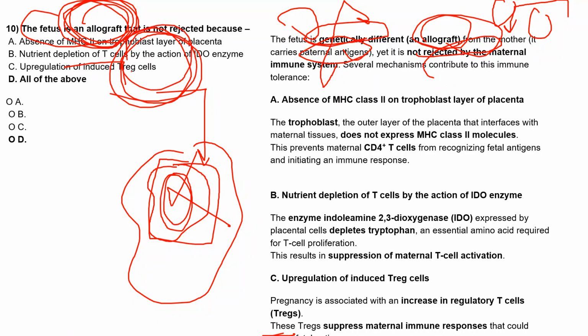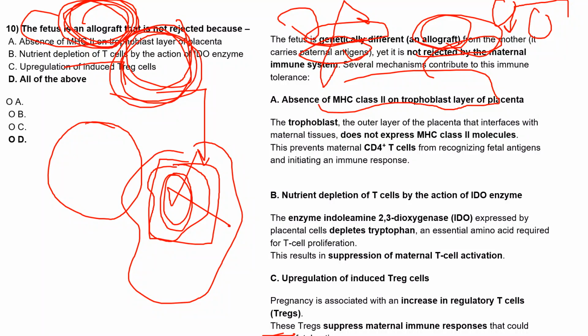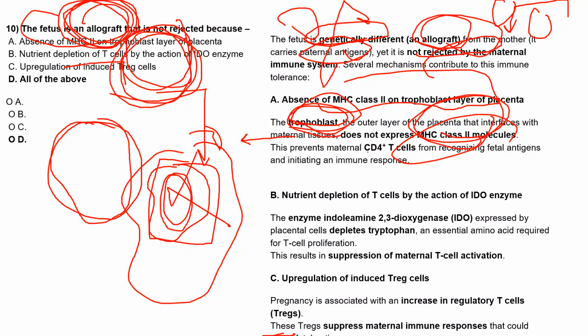These are the three main pathways. First is the absence of MHC class 2 on the trophoblast layer of placenta. We know that the outer layer of the placenta is the trophoblast layer, which provides nutrients. This outer trophoblast layer interfaces directly with the maternal tissue. And the interesting thing is, the trophoblast doesn't express any MHC class 2. If there are no MHC class 2 molecules, it will prevent the maternal CD4 cells from activating.